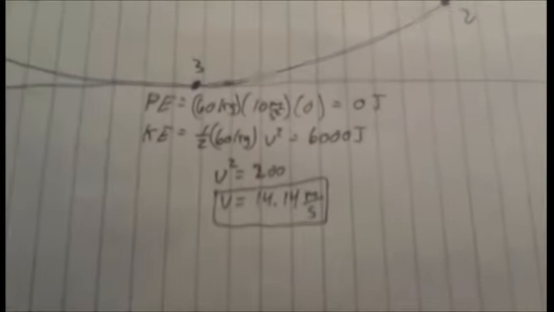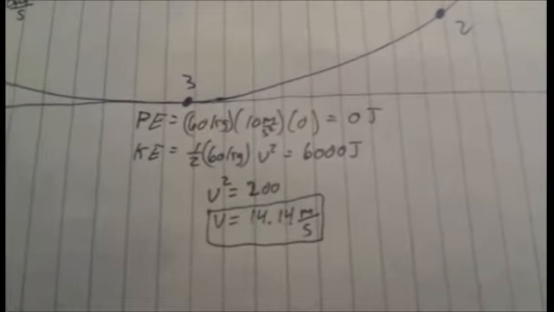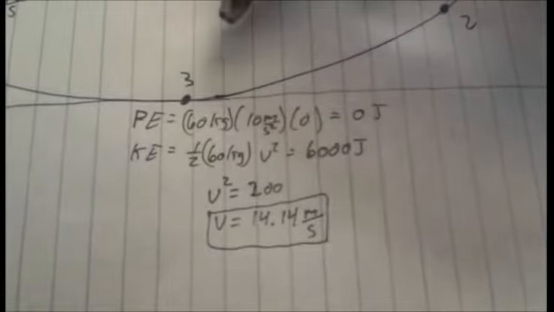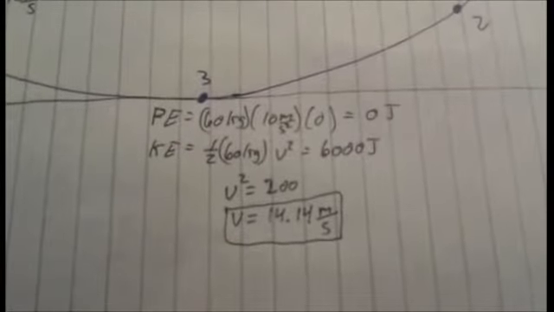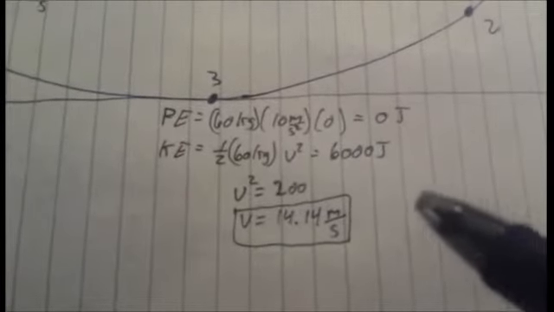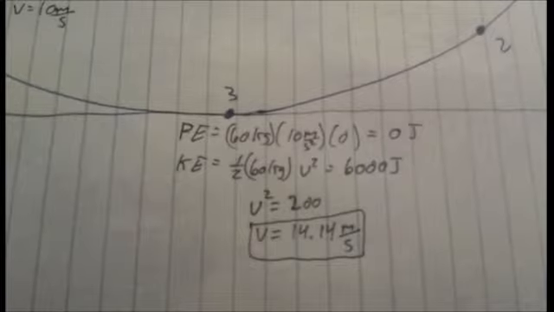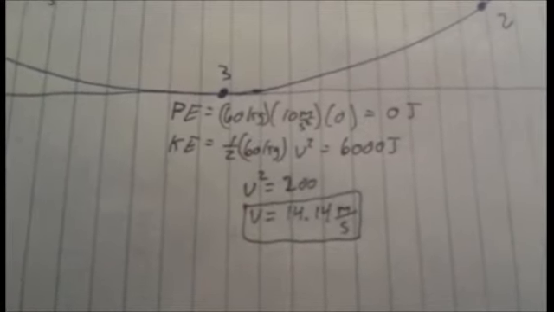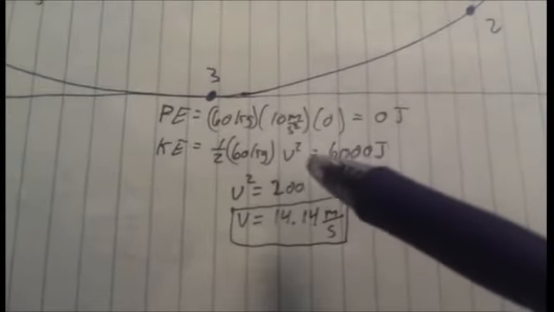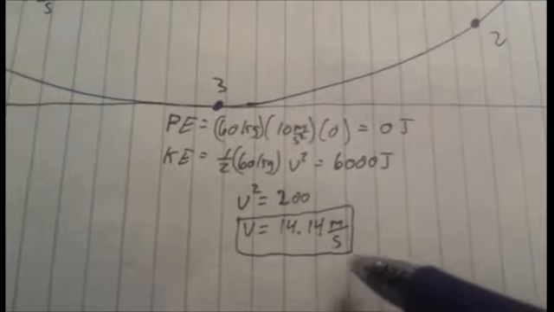At point 3, the kinetic energy is at its maximum. However, potential energy is at 0 because there is no height. Knowing that, kinetic energy also has to equal 6,000 joules because there is no potential energy and kinetic energy has to equal the total mechanical energy. Now we can find that velocity equals 14.14 meters per second.